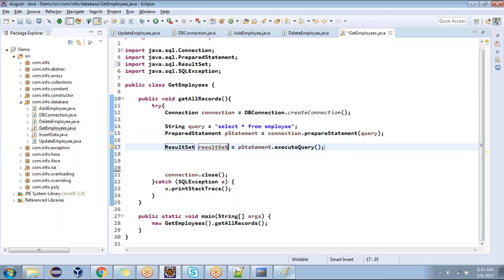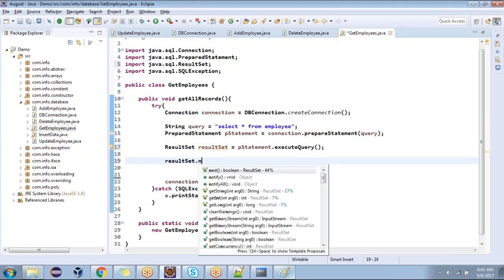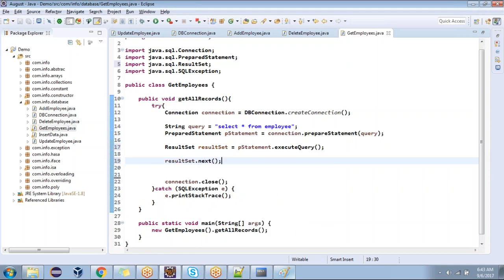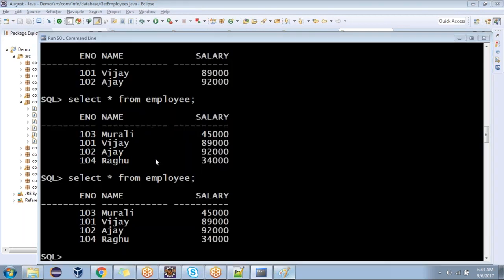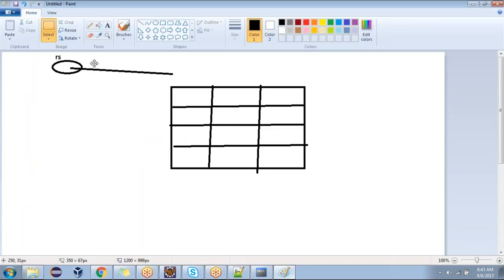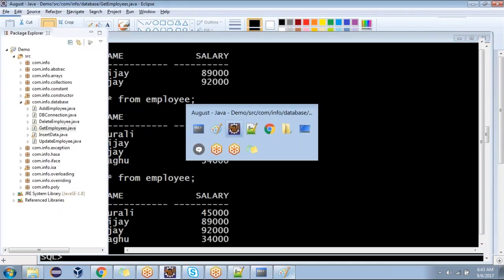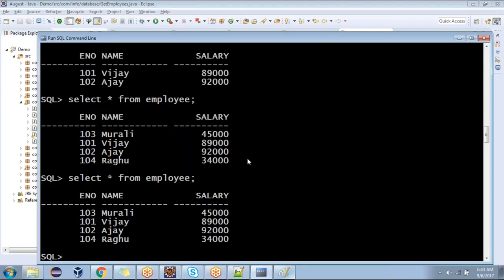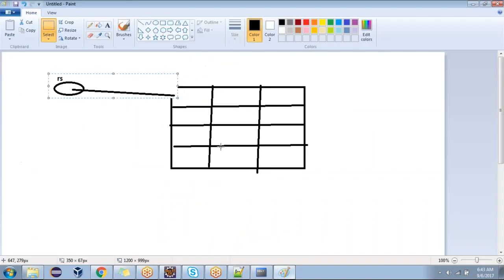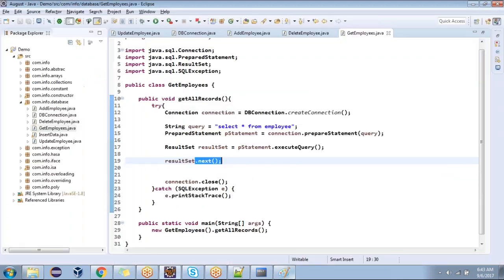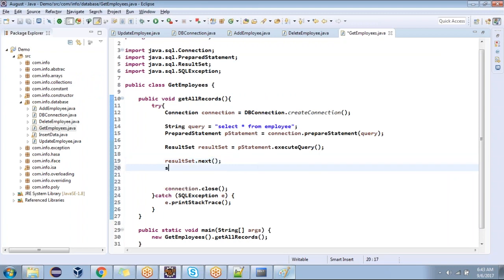Now, result set dot next. What is the method? Next method. Just now I told you, initially where is it pointing? On top of the first record. Then I want to push to the first record. Which method are we invoking? Next. Then after pushing to the first record, I want to access the first column, second column, third column and display to you.